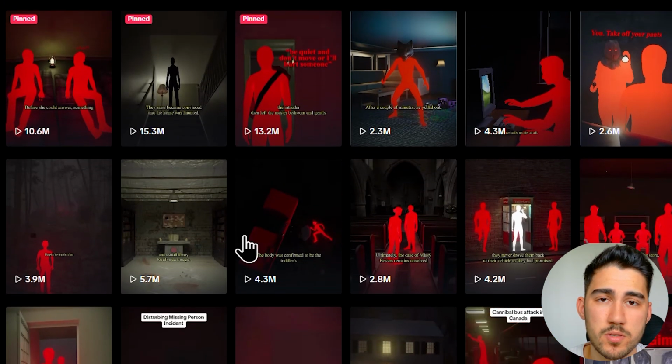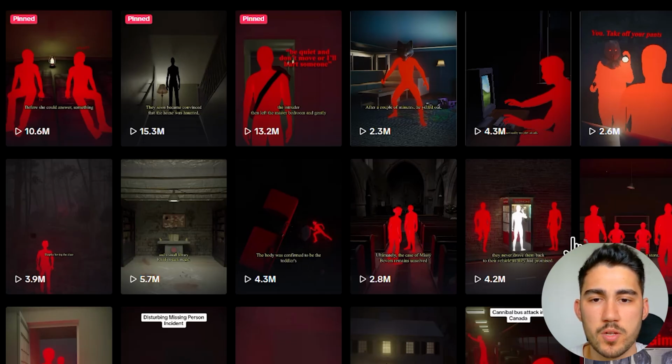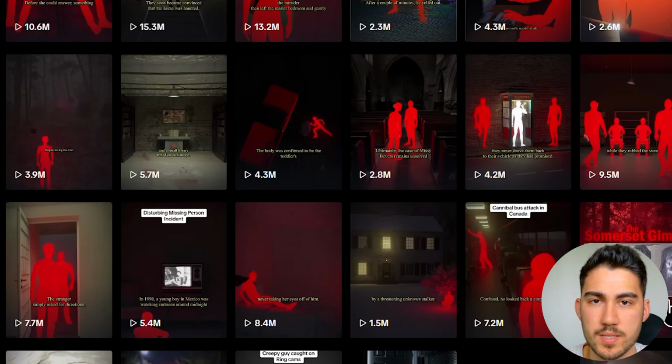So is it actually worth it to do this? If you just upload in YouTube Shorts, it will be tough to make money with this. But if you also cross-post it on TikTok, you could actually start to make money. You could also create better and better and better videos and actually start making money with YouTube Shorts.